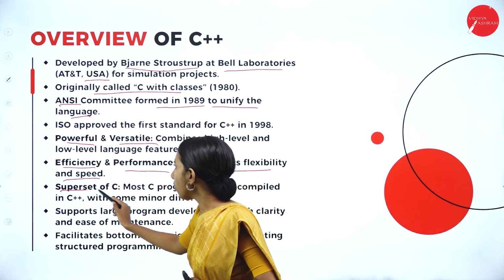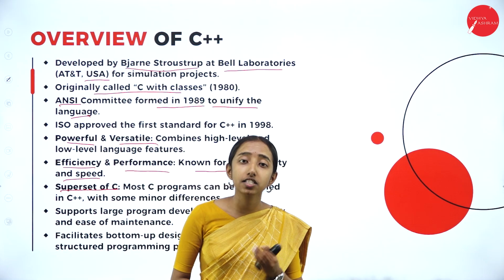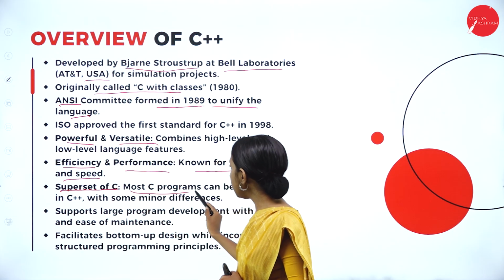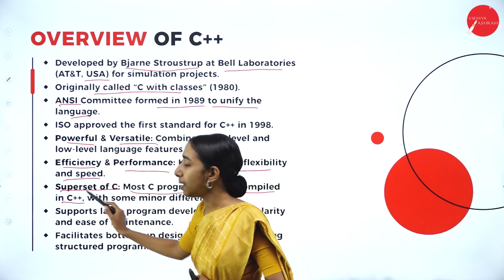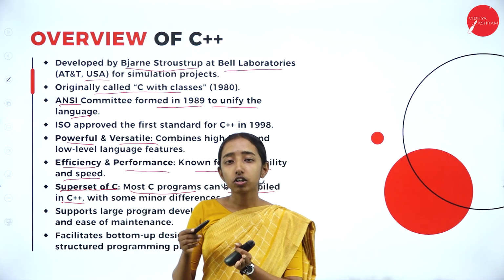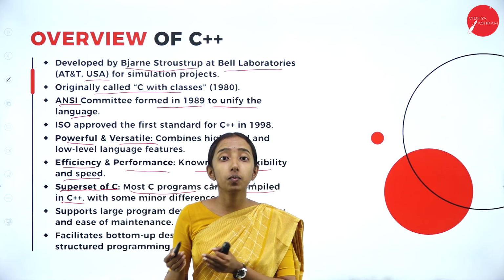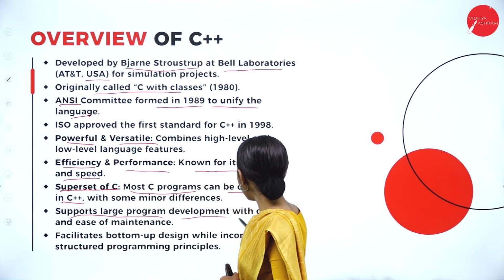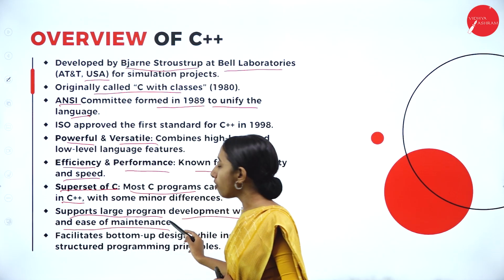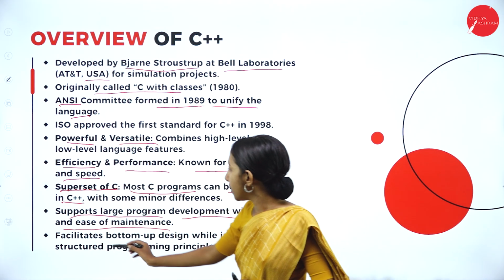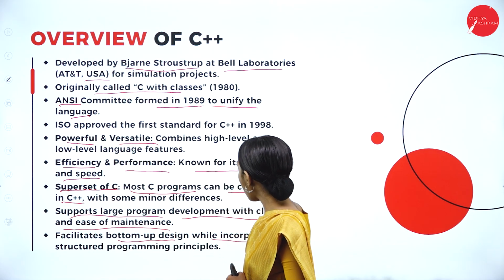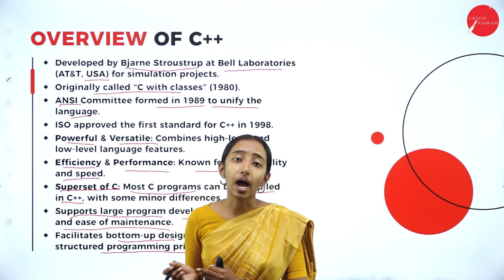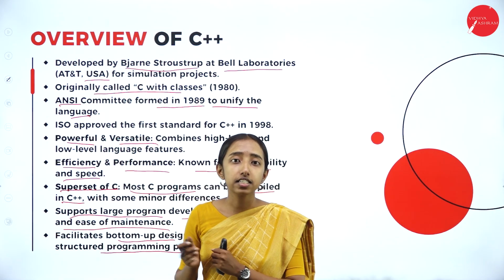Next, superset of C. C++ is also called a superset of C. So why is it called a superset of C? Because most C programs can be compiled in C++. So all the programs that are there in C can also be compiled in a C++ compiler. It also supports large program development with clarity and ease of maintenance. Also, it facilitates bottom-up design while incorporating the structured programming principle. So this is a bottom-up design programming language. It also helps in the structuring of the program.